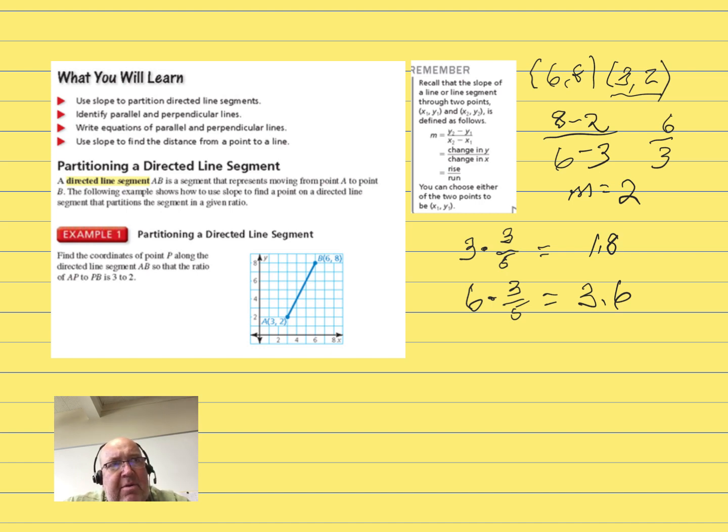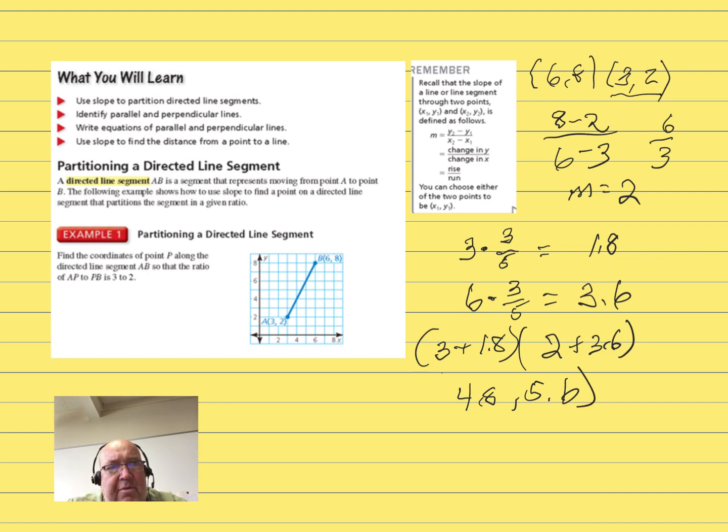So we're going to go 3 plus 1.8 to get our x coordinate of the point, and we're going to go 2 plus 3.6 to get the y coordinate of our point. We're going to get 4.8 and 5.6 will be the coordinates of that point, which will be 3/5 of the way along that line.